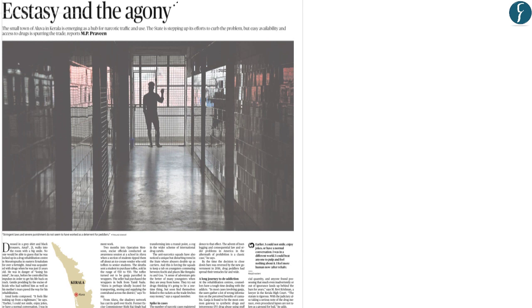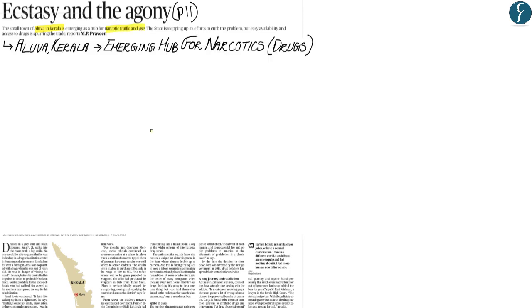Now we have taken this report which has appeared in the Hindu newspaper from page 11. What this report is highlighting is that the place called Aluva in the state of Kerala has become a major hub within India for narcotic traffic and use. It has been mentioned within this article that Aluva in Kerala has been affected by narcotics trade at the same level as the state of Punjab.